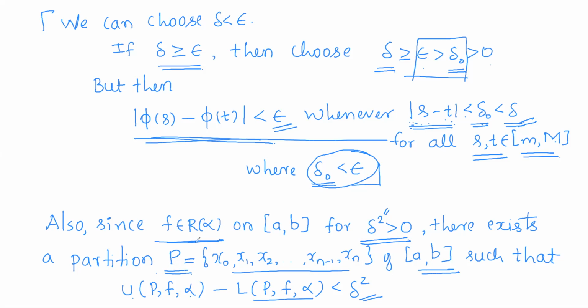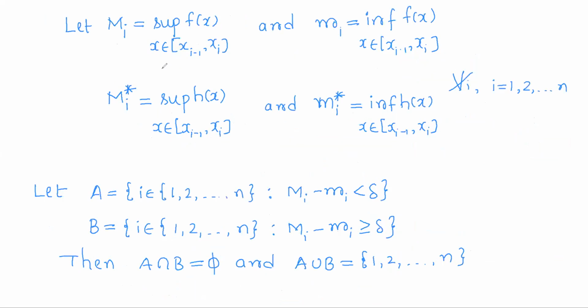Here we have argued the Riemann criterion for integrability of f, as f is Riemann-Stieltjes integrable. For any positive value, there exists a partition. So for this positive value there will obviously be a partition P with this condition, where UP f alpha and LP f alpha are the upper and lower Riemann-Stieltjes sums of f with respect to alpha respectively.